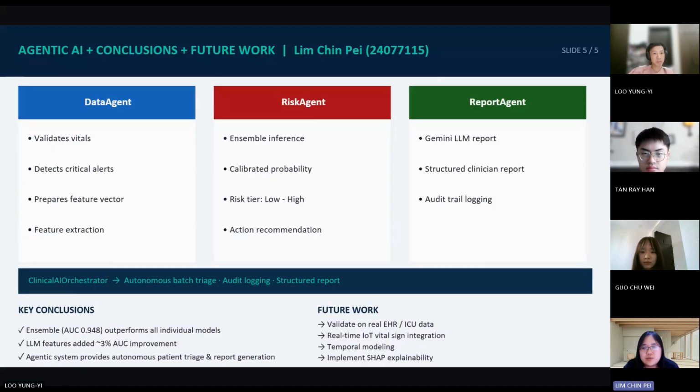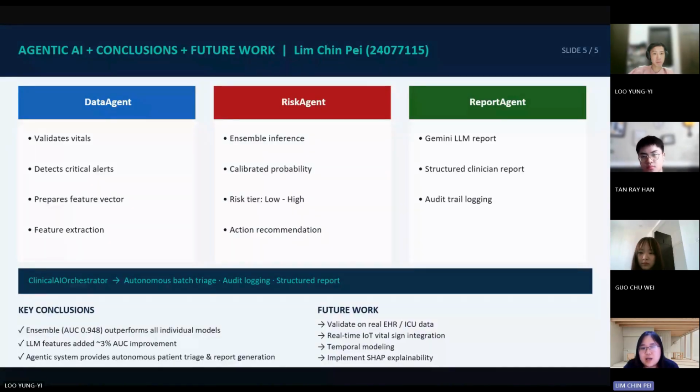Next, the risk agent performs ensemble inference using the trained model. It outputs a calibrated deterioration probability, assigns a risk tier from low to high for each patient, and generates a recommended action for each tier. Finally, the report agent uses the Gemini API to generate a structured clinician report, including patient summaries, key concerns, recommended actions, and escalation pathway. All outputs are recorded in an audit trail to ensure traceability and regulatory compliance.